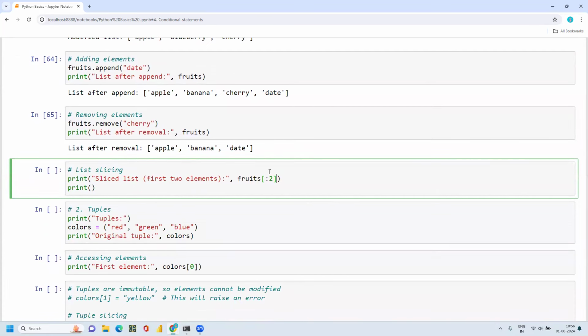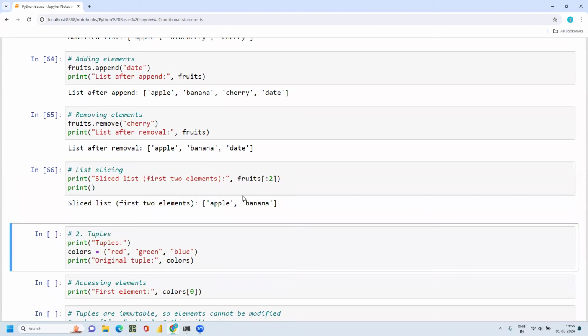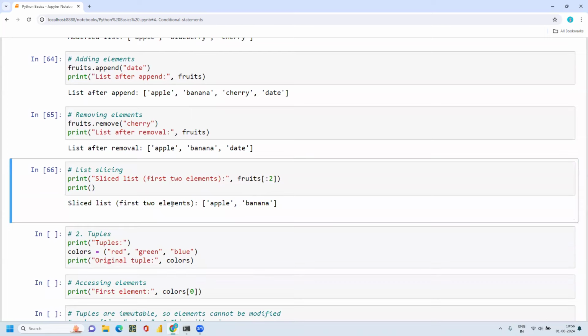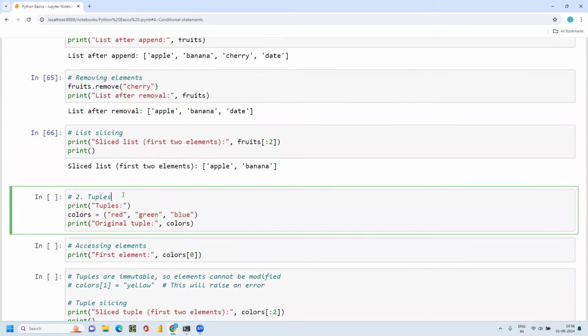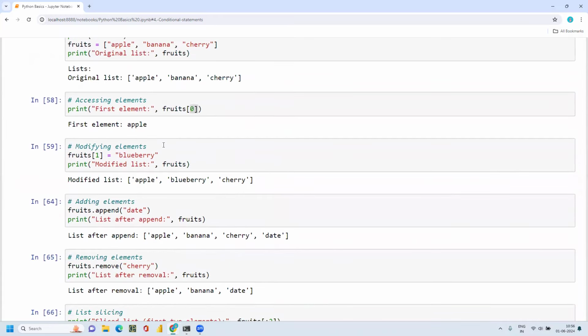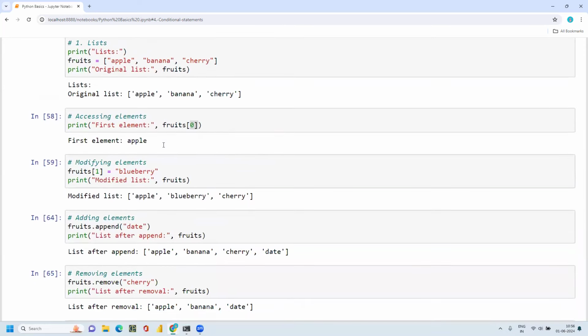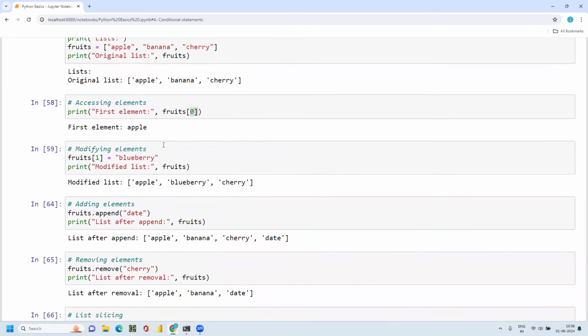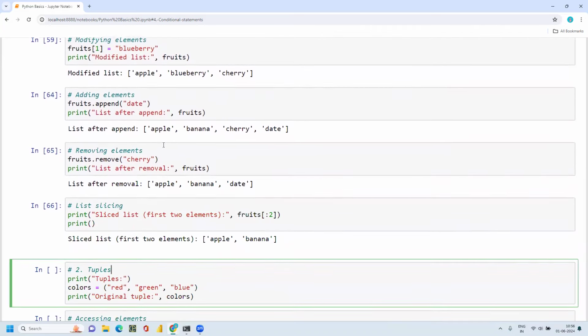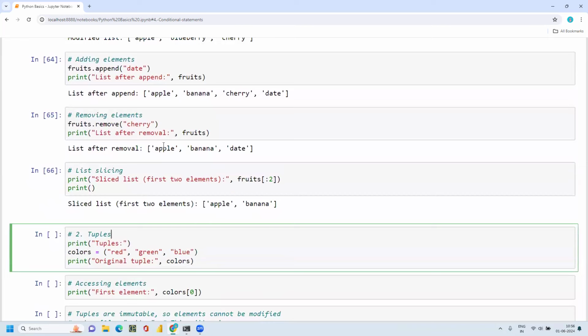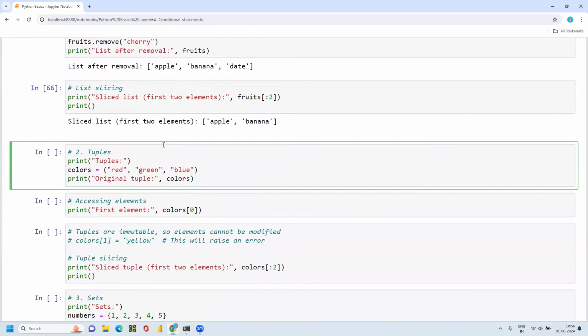If I wanted only the first two elements, then you can use this indexing, and you will get the first two elements in the list. This is about lists. It is a very interesting topic, where you can add elements, remove elements, get a slice of the list, or get a specific element using the above operations.